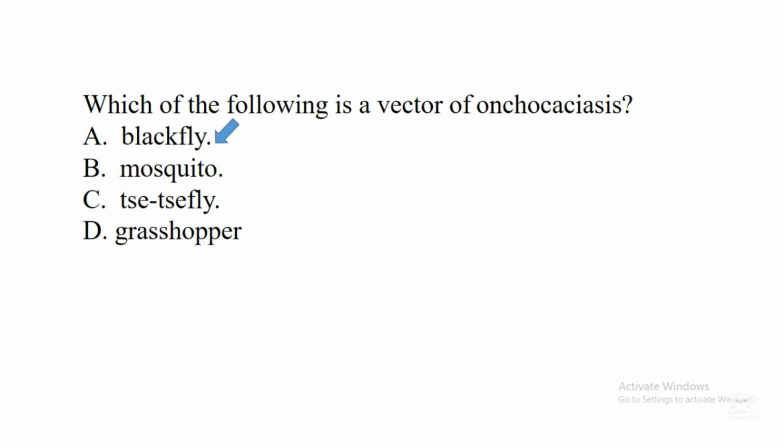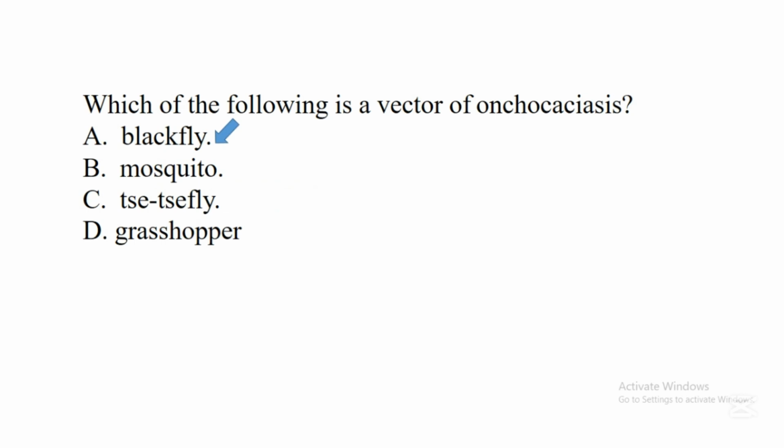Another name for it is river blindness. So these black flies usually breed in river areas, so it mainly affects people living within riverine areas, because these organisms are naturally found in that environment.